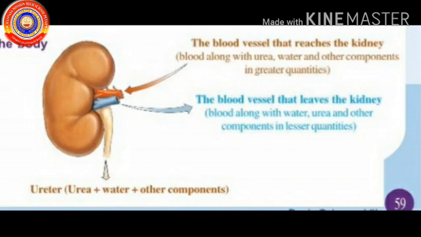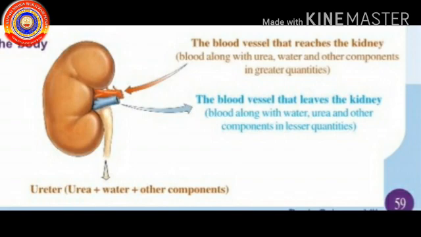The second one, the blood vessel that leaves the kidney, contains blood along with water, urea, and other components in lesser quantities. The third one, the ureter, contains urea, water, and other components.